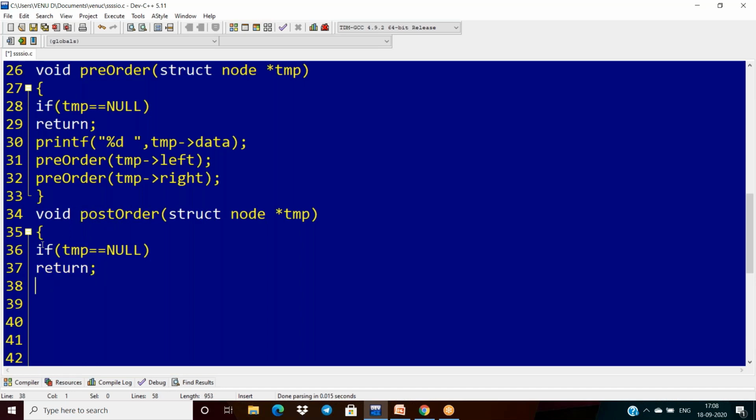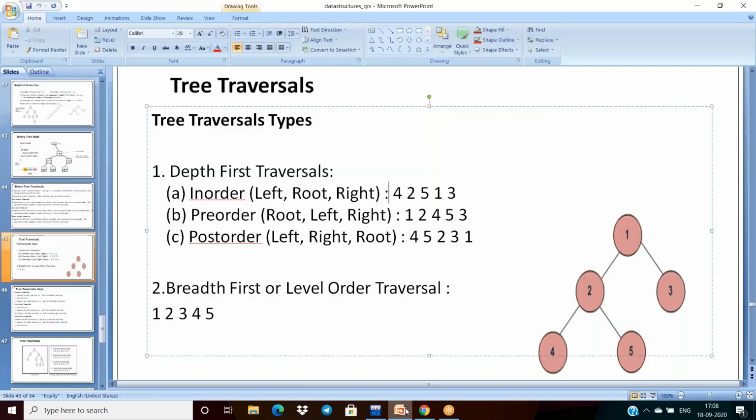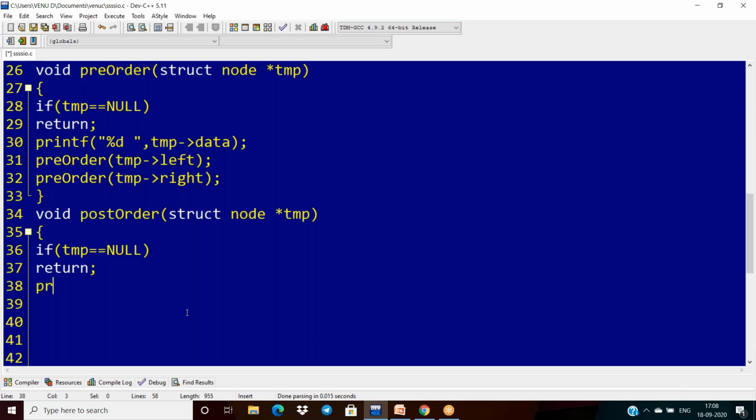Otherwise, post order means what? Left, right, root. If your left is again a left subtree, call the same function, post order, passing the left pointer here.